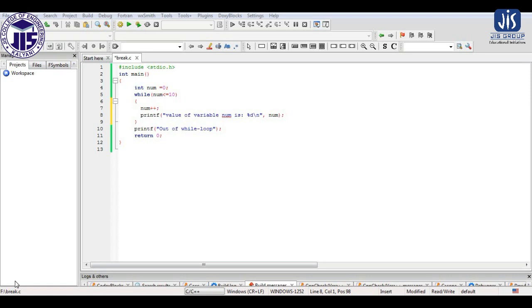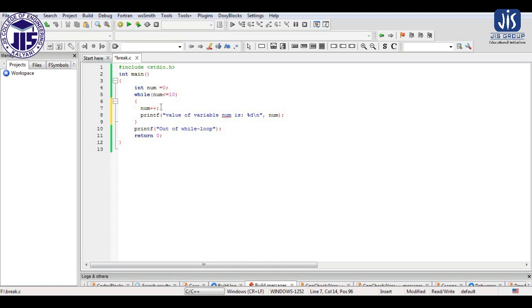So this is the program through which we are going to find out the difference between break and continue statements. Before we come to them, let me analyze the program very simply. As we all know the execution of while, I think it is understandable to all of you. Here we have taken a variable num that I have initialized as 0, and within the while we have given the condition num less than or equal to 10. So the loop should execute 11 times, for the values 0 to 10.